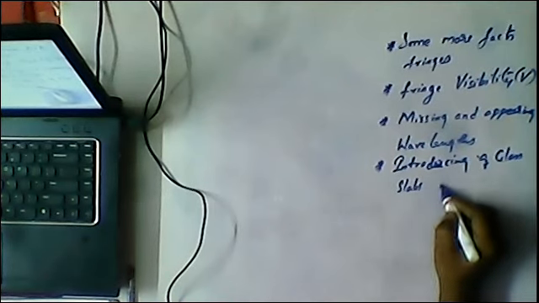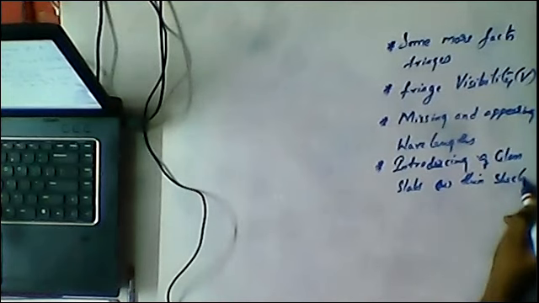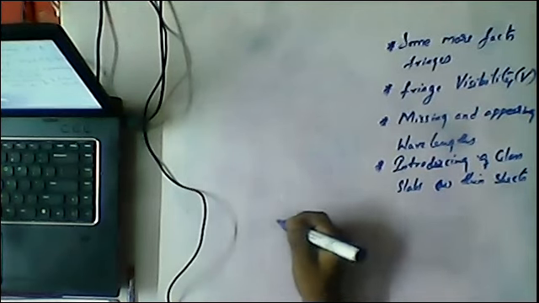Okay, and the last one is introduction or introducing of glass slabs or thin sheets. Glass slabs or thin sheets. So these are the four topics we are going to discuss in today's class: some more facts about fringes, fringe visibility, missing and appearing wavelengths, and introducing of glass slabs or thin sheets.